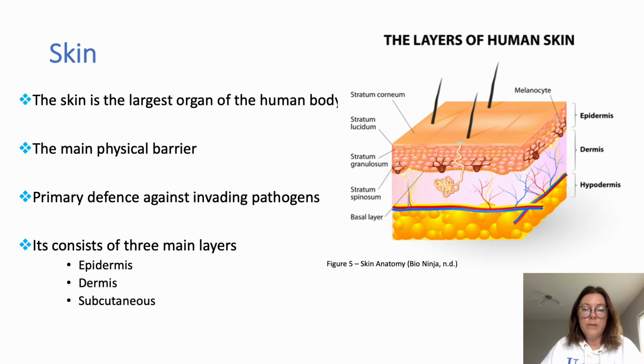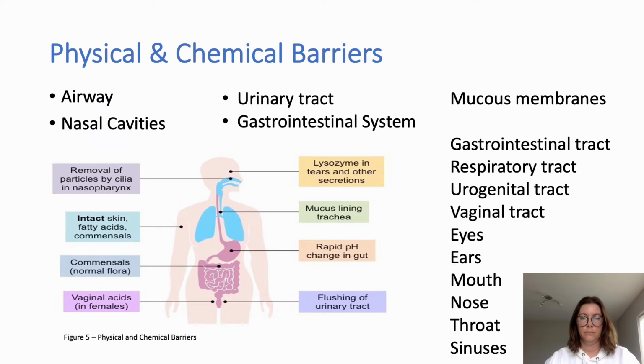The dermis is the middle part of the skin that makes up 90% of the skin's thickness, home to blood vessels and hair follicles. The subcutaneous layer, known as the hypodermis, is the deepest layer of the skin, mainly made from fat and connective tissues.